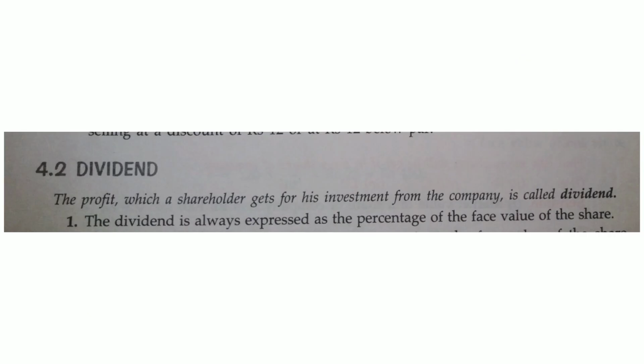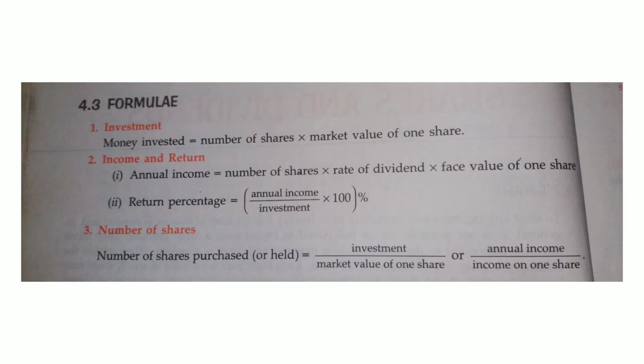Dividend is when a company finalizes its account at the end of a 12 month period, and at that time it declares the profit made by it during the preceding year, which is to be divided among the shareholders. The profit which a shareholder gets for his or her investment from the company is known as the dividend. So here are a few formulas that you must know in order to solve questions from shares and dividend.